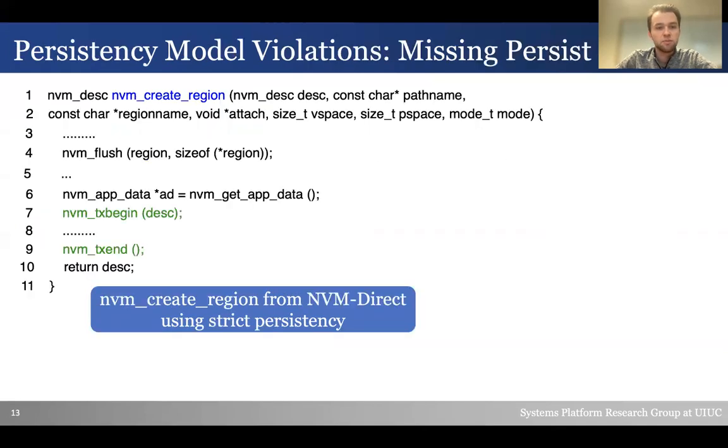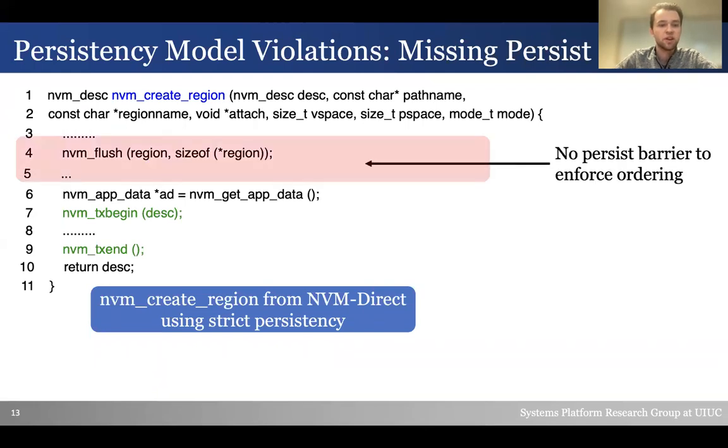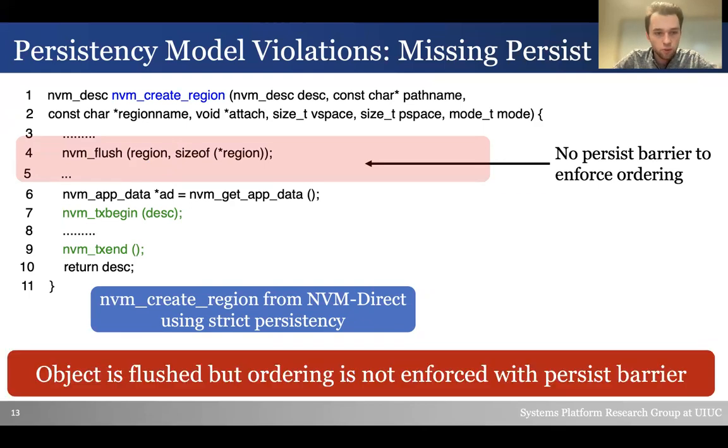Finally, let's discuss an example of a missing persist barrier. Here we have an example from Oracle's NVM Direct framework that uses strict persistency. We're using the NVM create region function. This function creates an NVM region for later allocating persistent objects. Here, we flush the region variable on line 4, but we don't have a barrier that enforces the ordering. Therefore, the writes may not be persisted in program order as future writes may be persisted before the region object, violating strict persistency.